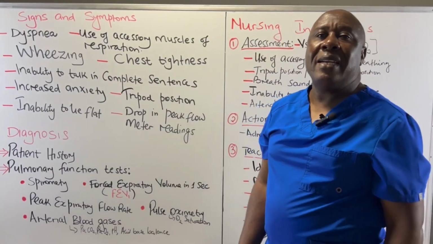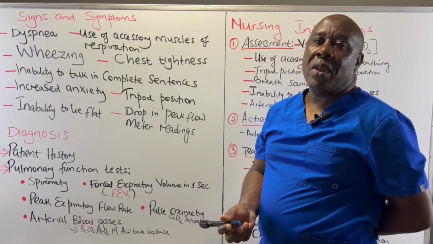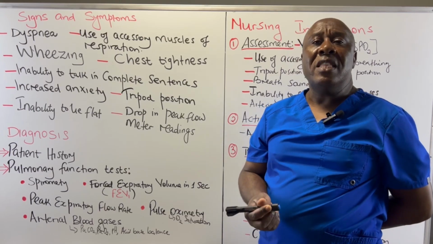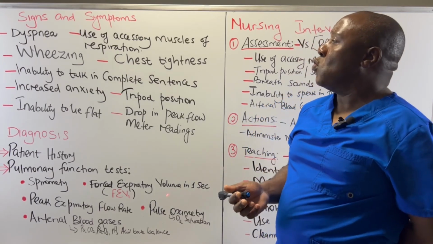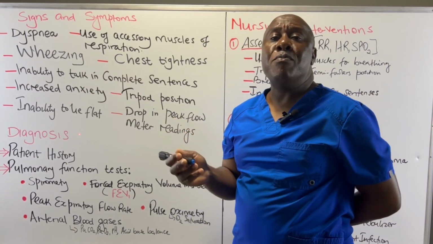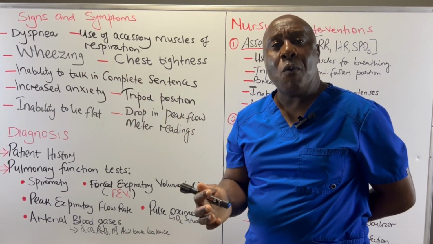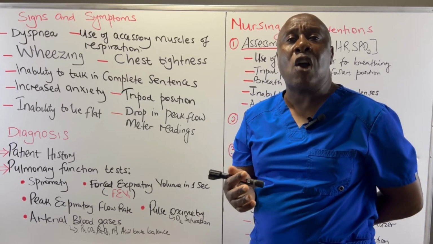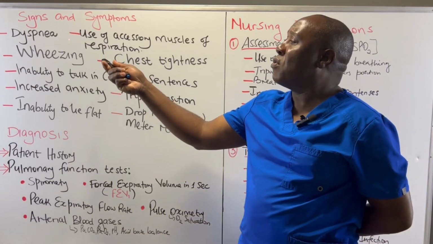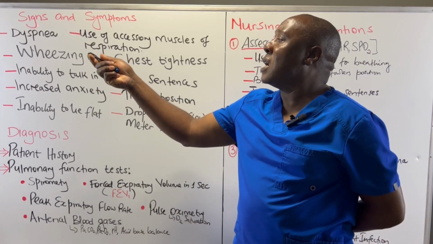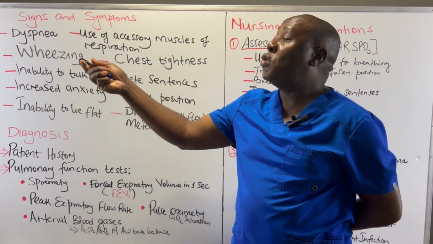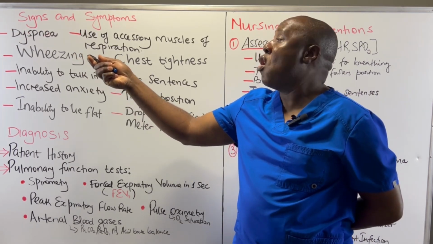So what are the signs and symptoms of asthma? When we have this asthmatic attack, what are some of the signs that you are going to see in these patients? One, we are going to have dyspnea. This is difficulty breathing. Remember, the airways are narrowed. The airways are constricted. So these patients have difficulty breathing. They have difficulty moving air in and out of the lung. So this results in shortness of breath.